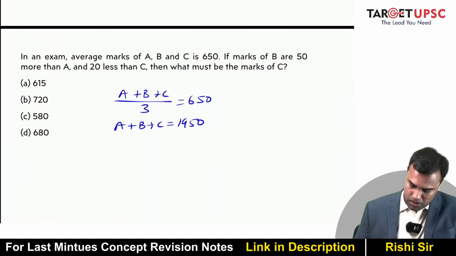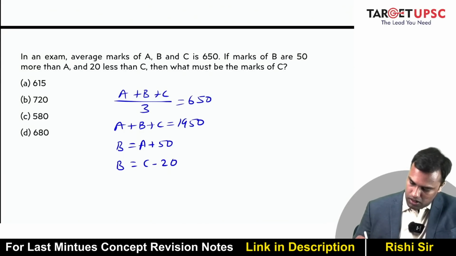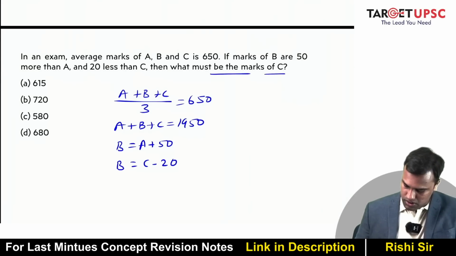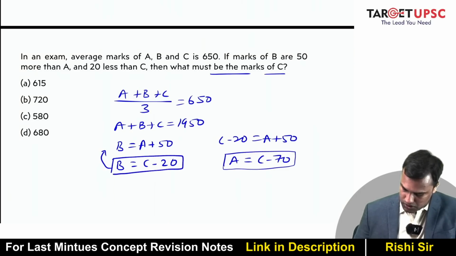If marks of B are 50 more than A and 20 less than C, then what is the marks of C? So if I put this value of B here, C minus 20 is A plus 50. So what is the value of A? C minus 70. So A is C minus 70, B is C minus 20.